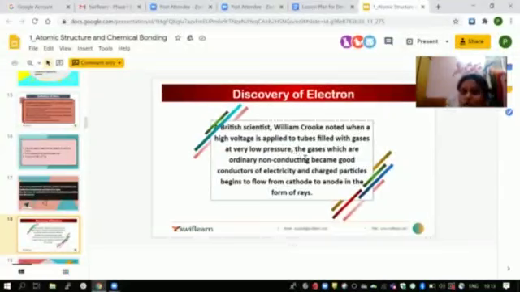When a high voltage is supplied, the gases, which are initially ordinary and non-conducting, become good conductors of electricity. They become good conductors in the sense that they started passing electricity through them because they consist of charged particles. And charged particles begin to flow from cathode to anode in the form of rays. The charged particles, the electrons, begin to flow from cathode to anode, meaning from the negative charge to the positive charge. Cathode is a negatively charged electrode, and anode is a positively charged electrode.